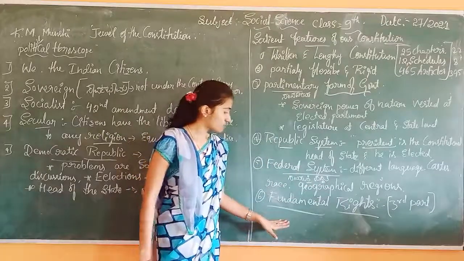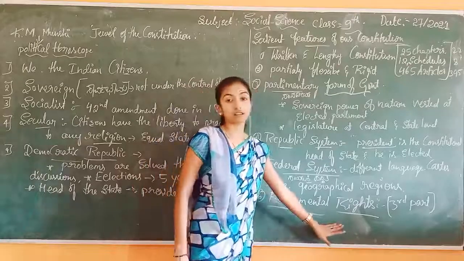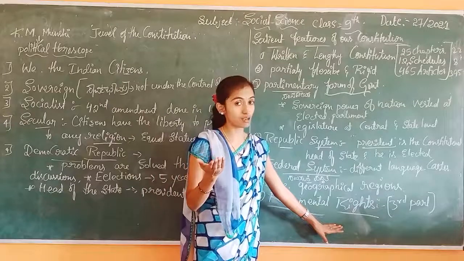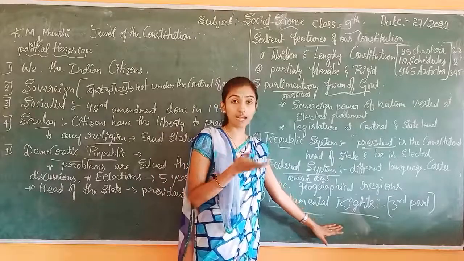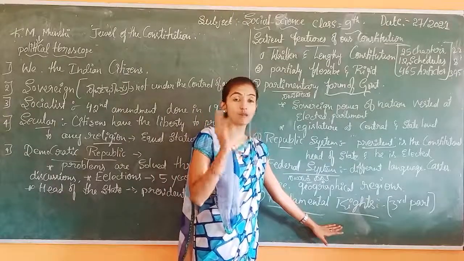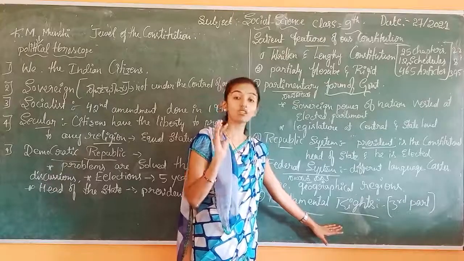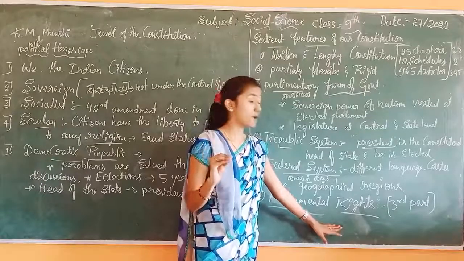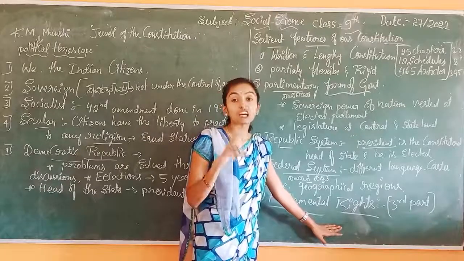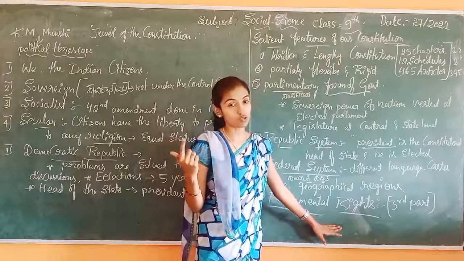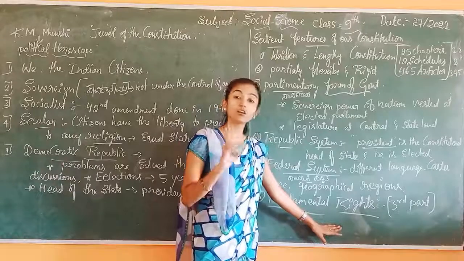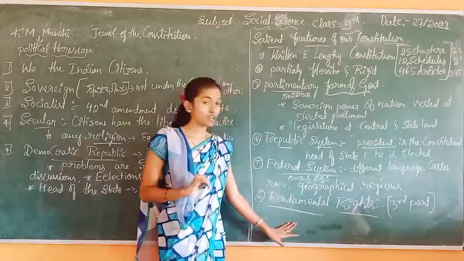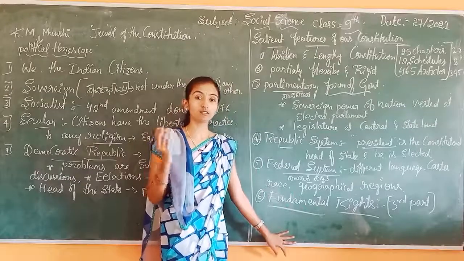Then the next concept, fundamental rights. It's very important. How many are there now? You already learned from the 8th standard, 7th standard. How many fundamental rights are there now? 6 fundamental rights are there now. That is in the third part of the constitution. Where is that one? Third part of the constitution. So how many rights are there now? 6 fundamental rights are there.